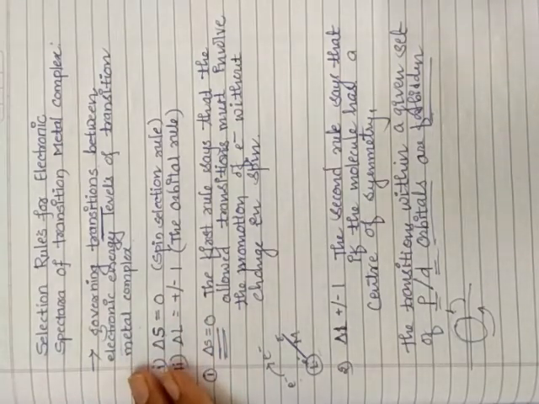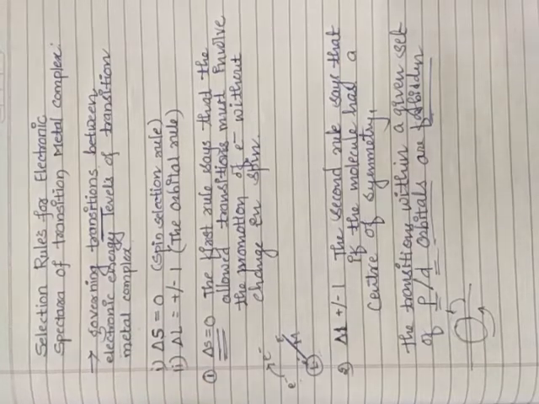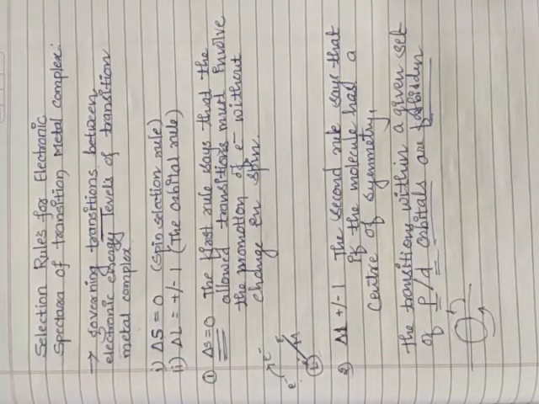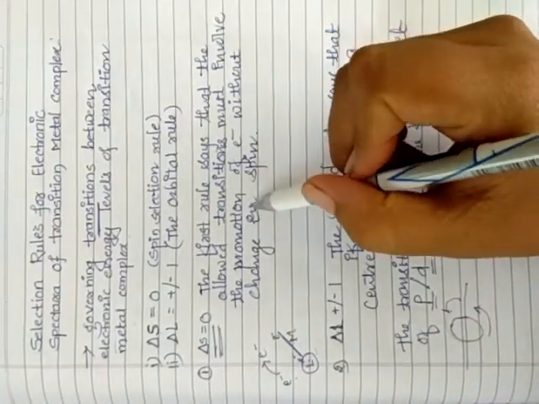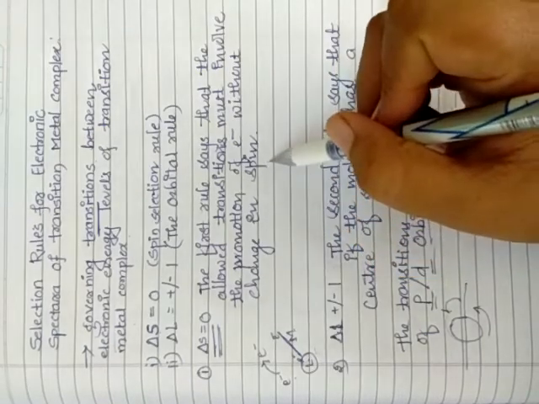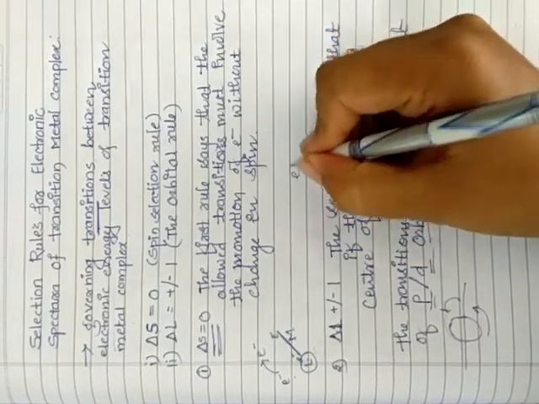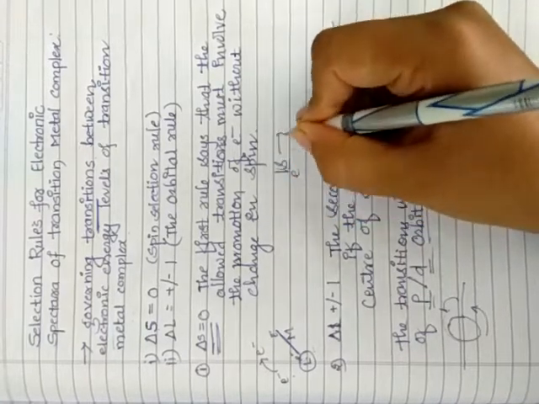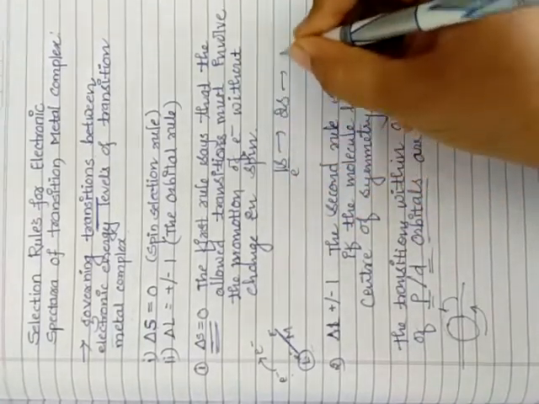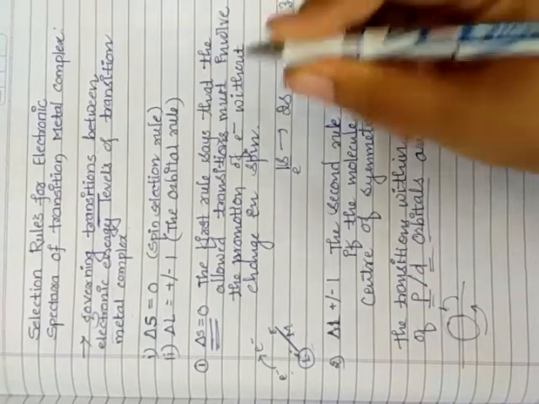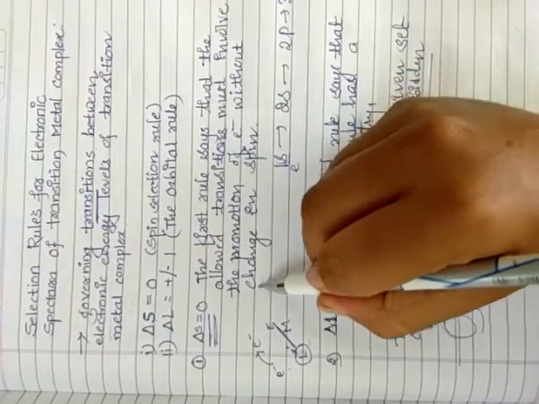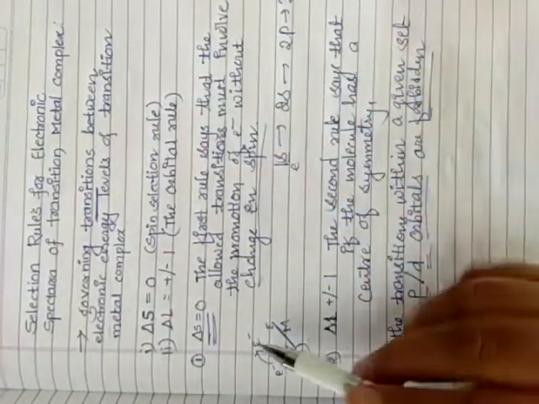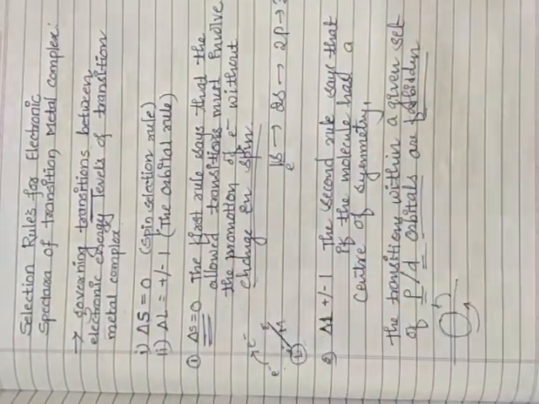Two rules are governing here. One is the spin selection rule, another one is the orbital rule. If delta S is equal to 0, then the first rule says that the allowed transition must involve the promotion of an electron without changing its spin. What if an electron just gets promoted from 1s to 2s, to 2p, to 3s? It just keeps jumping like this. Then there is promotion of electron without changing their spin, that is delta S is equal to 0.